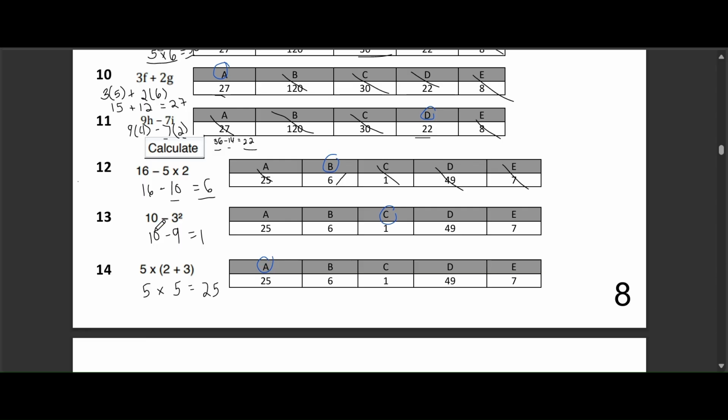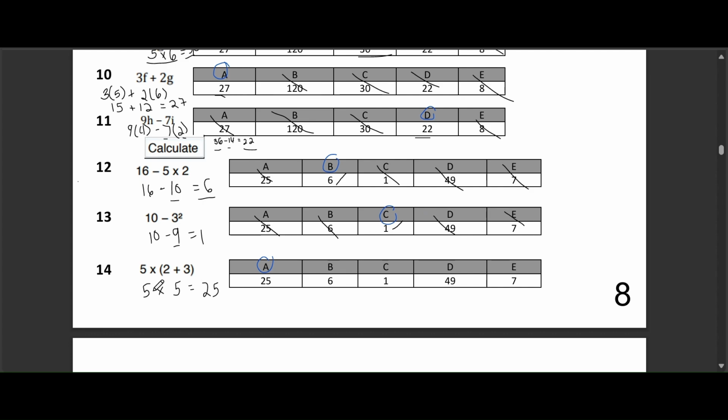Next, question 13. 10 minus 3 squared. Our options are A is 25, B is 6, C is 1, D is 49, and E is 7. Option C, 1, is the correct answer. Remember, 3 squared means 3 times 3, which is 9. Then 10 minus 9 equals 1. Option A is incorrect because it looks like they squared the wrong number. The others don't really relate to the problem.